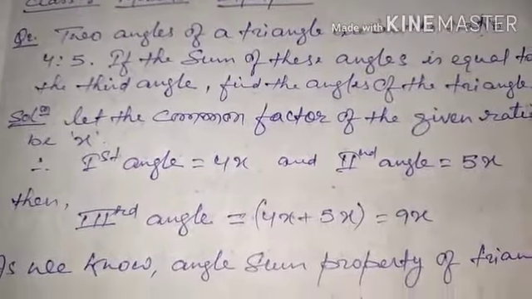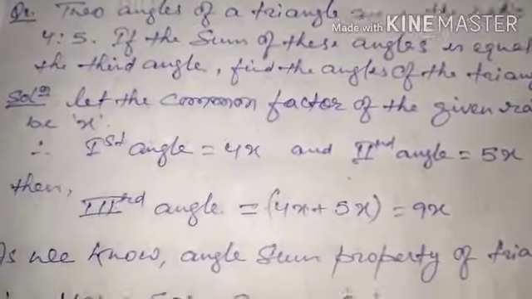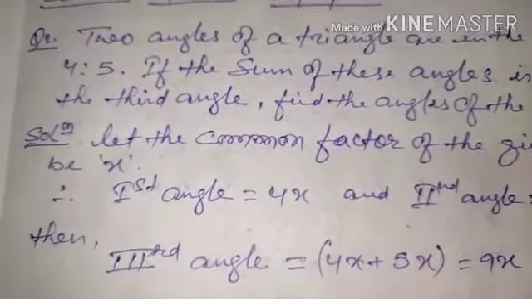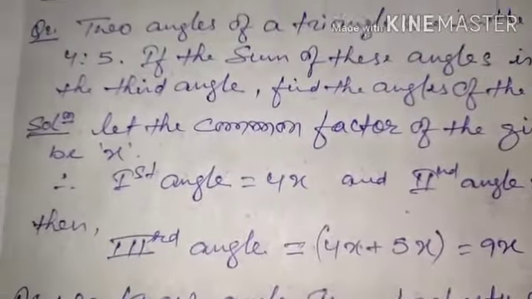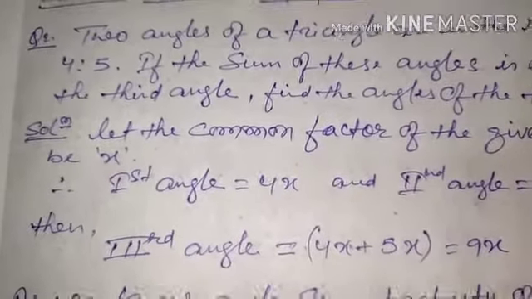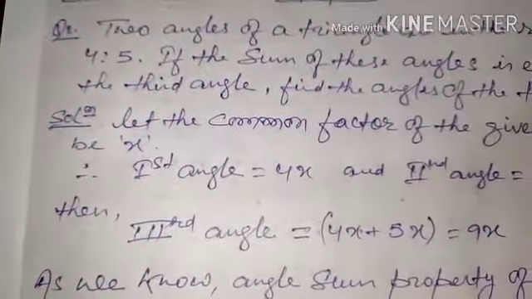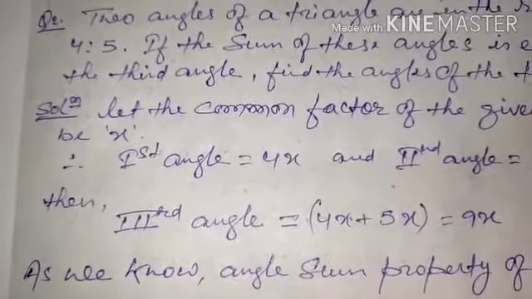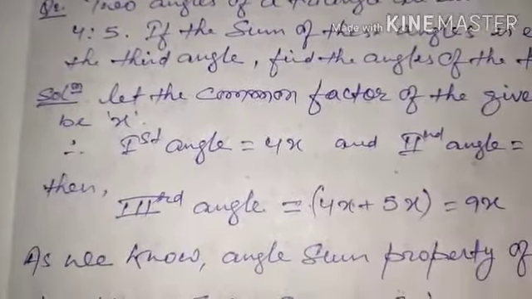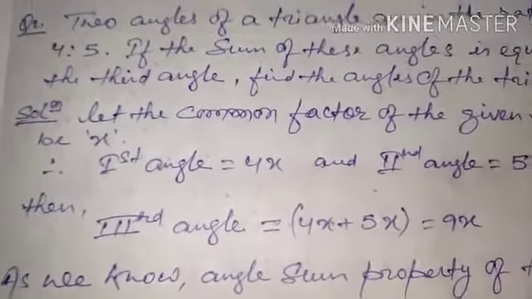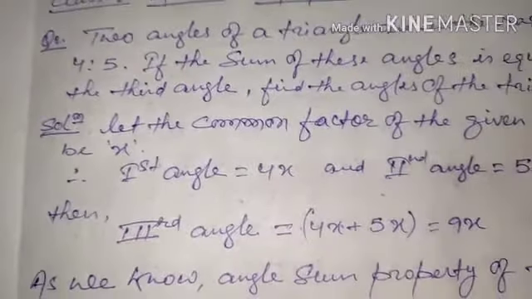In these ratio type questions, you people know the solution: initially you have to assume a common factor. So the common factor of the ratio be x, therefore the first angle is equal to 4x and the second angle is equal to 5x. The question says the sum of these angles is equal to the third angle. So what is the sum of these angles? 4x plus 5x, it means 9x. So the third angle value is 9x. The question is very clear.